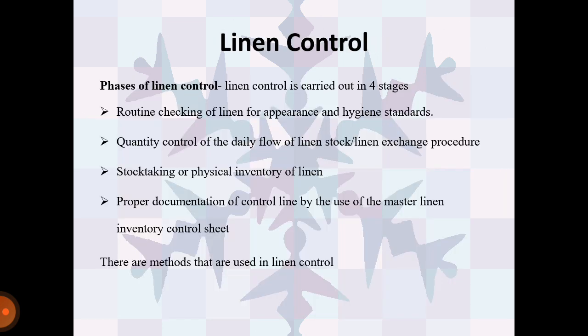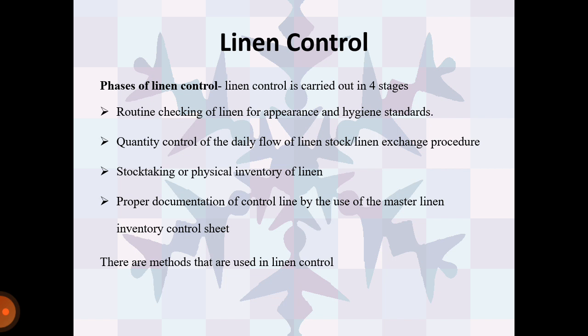Linen control. Phases of linen control. Linen control is carried out in four stages. First one is routine checking of linen for appearance and hygiene standard. Second, quantity control of the daily flow of linen stock and linen exchange procedure. Third, stock taking or physical inventory of linen. Fourth, proper documentation of linen control by the use of the master linen inventory control sheet.